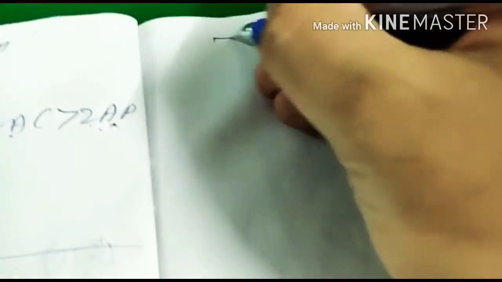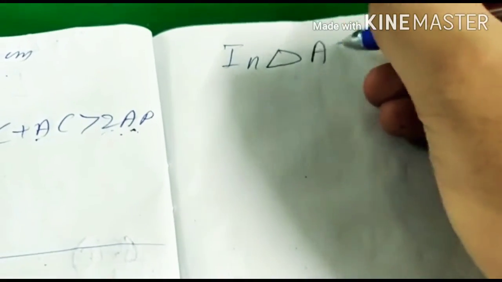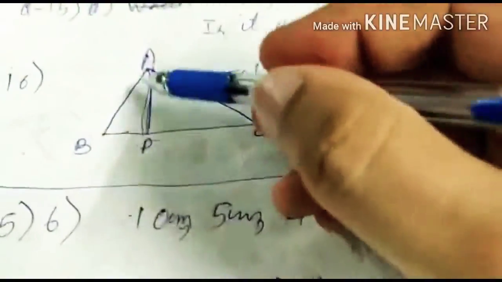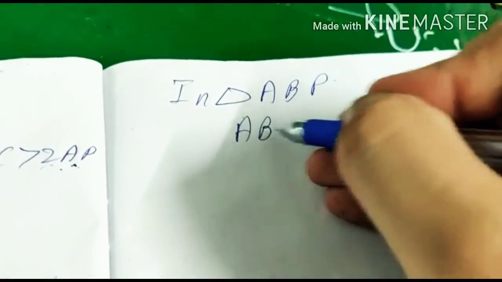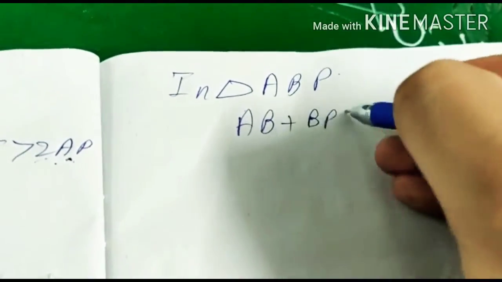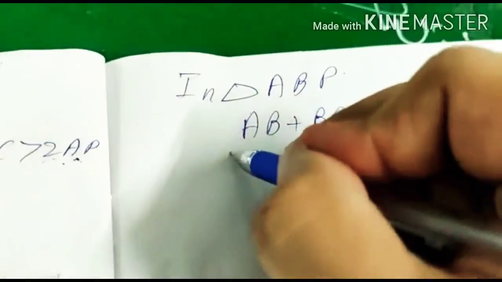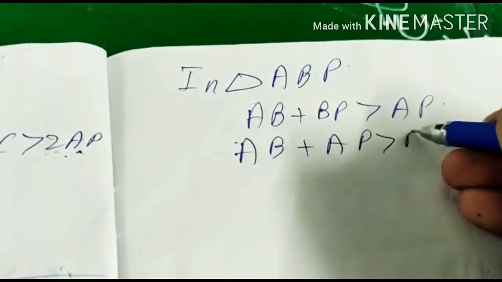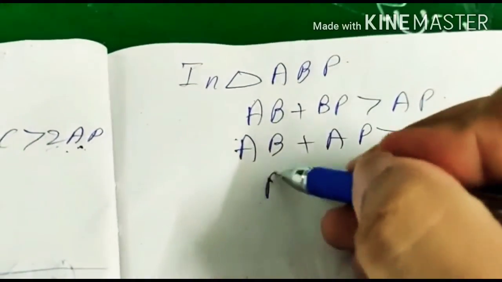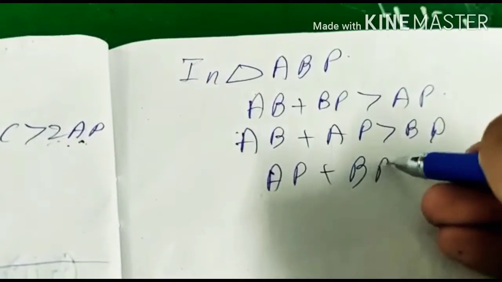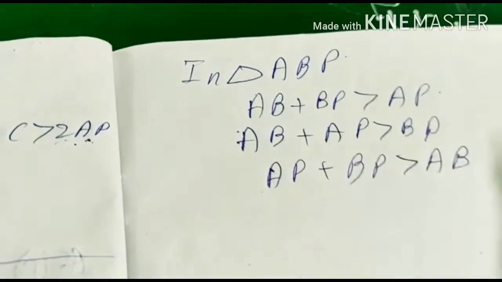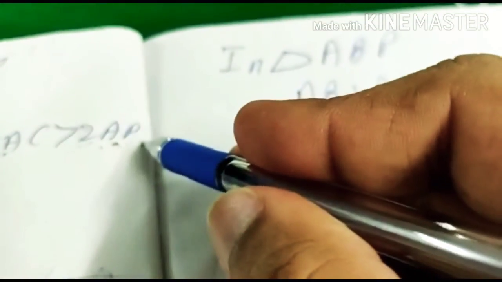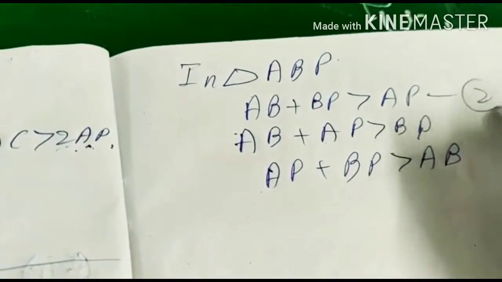The next triangle here is ABP. In triangle ABP, we will have all the things again: AB plus BP is greater than AP, AB plus AP is greater than BP, and AP plus BP is greater than AB. We needed AP on the less than side, so we will take this statement.